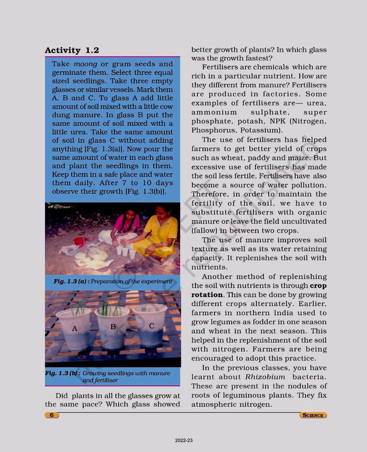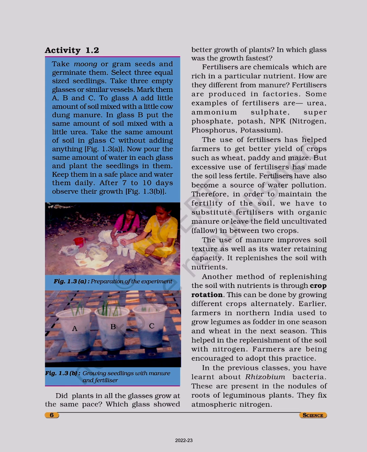Therefore, in order to maintain the fertility of the soil, we have to substitute fertilizers with organic manure or leave the field uncultivated, fallow, in between two crops. The use of manure improves soil texture as well as its water retaining capacity. It replenishes the soil with nutrients.